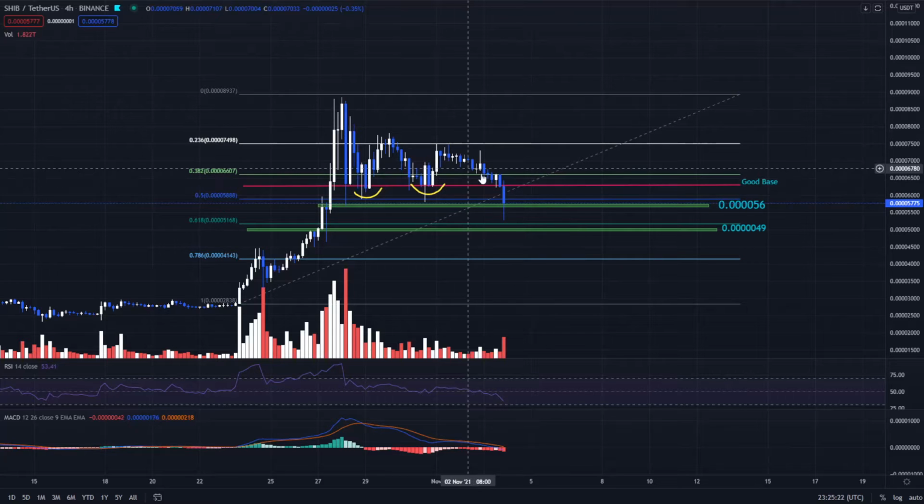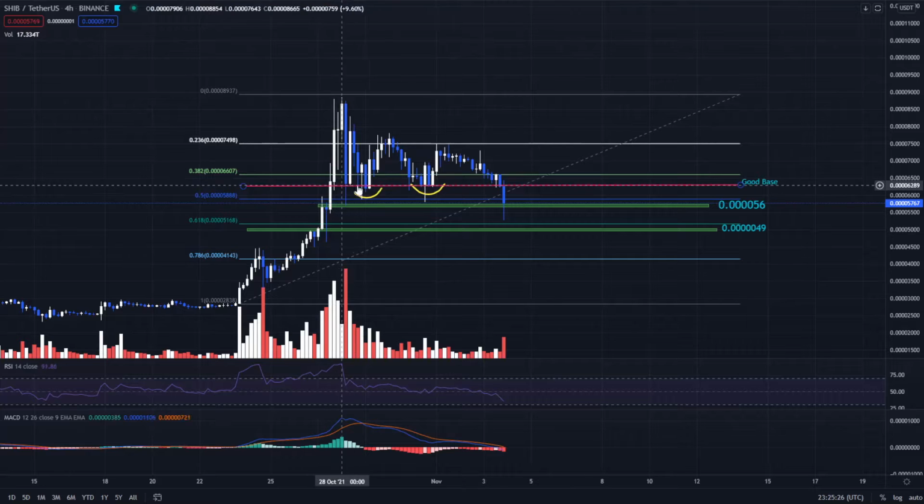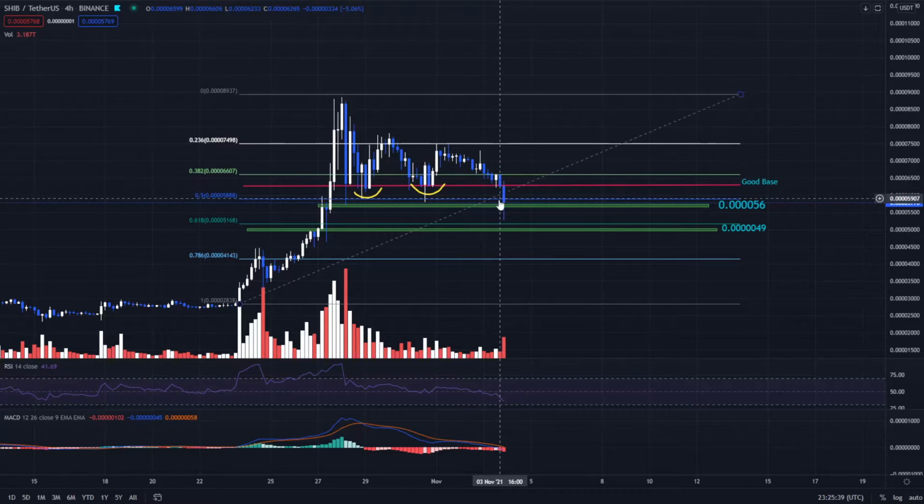I am a little bit worried about SHIB now, because you can see it was maintaining a good base for the last few days. You can see over here in this area, this area, this area, and this area, it was maintaining the good base. But in the last 4 to 6 hours, it has broken that region and come down over here. So it is now moving towards this base, which is 0.561, and it is almost there.